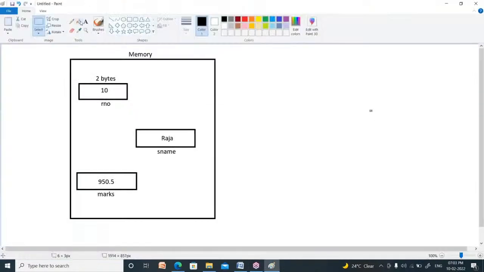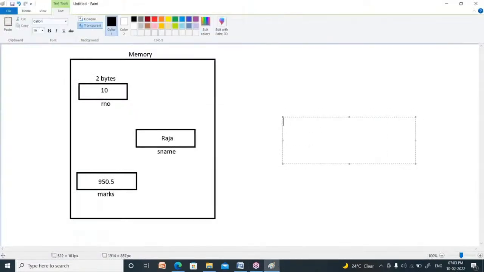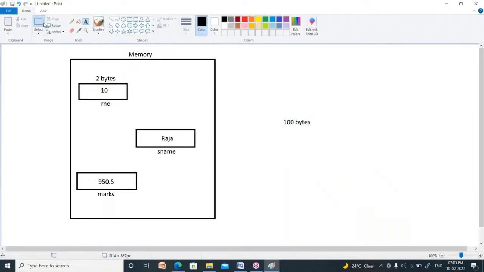The computer allocates 100 bytes for this. In this student name, you can store up to 100 characters, because it has 100 bytes of memory.